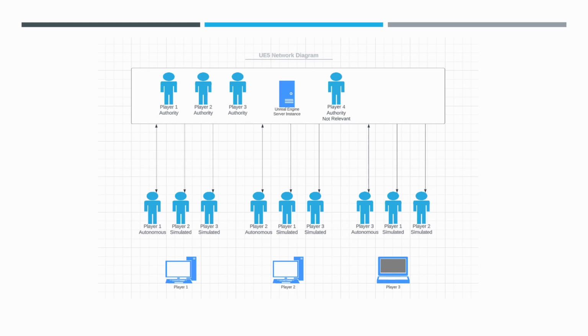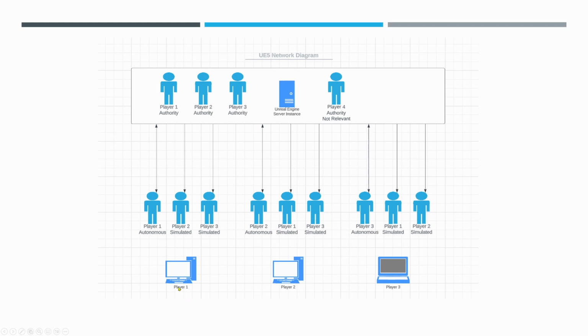Okay, so here's what we have. We have player 1's character, player 2's character, and player 3's character on the server. Their mode is authority. Okay? These are the authority. They're sitting there on the server. This is a character, this is a character, this is a character for player 1, for player 2, and for player 3, and they have authority.